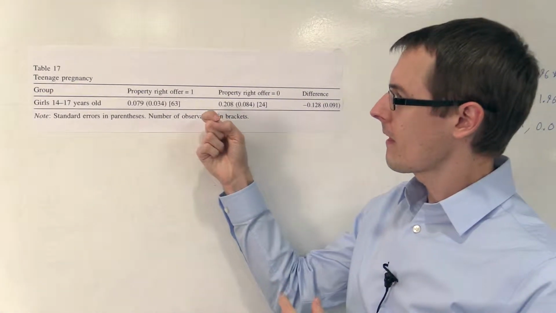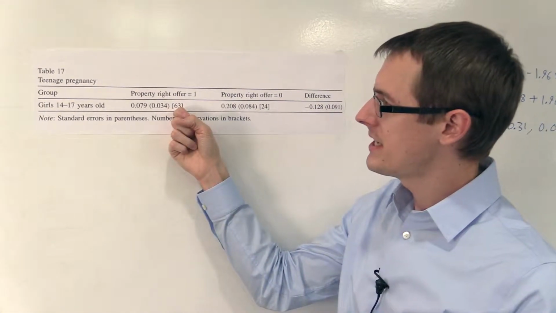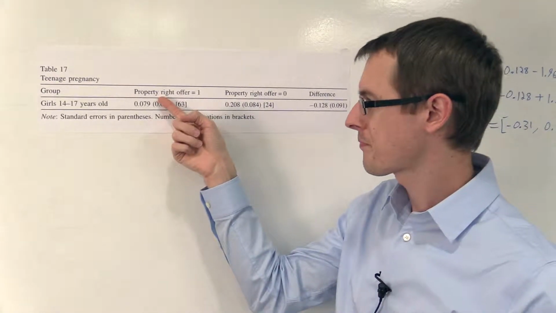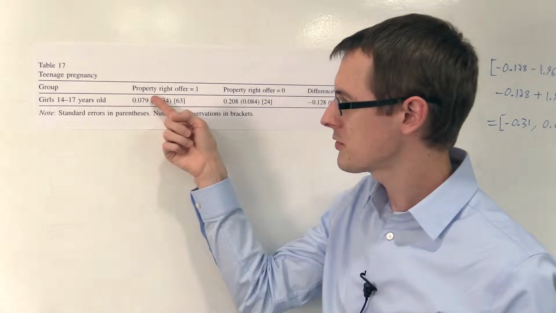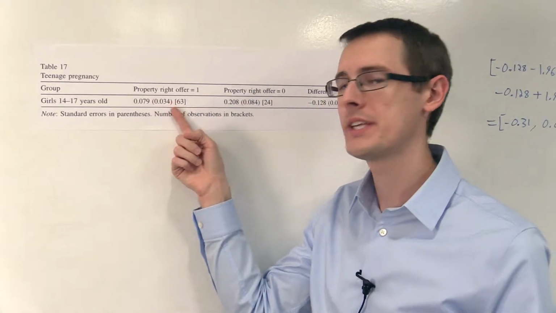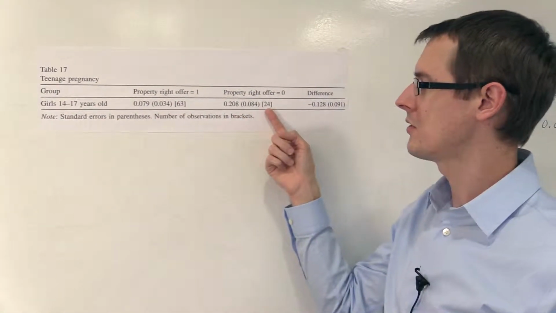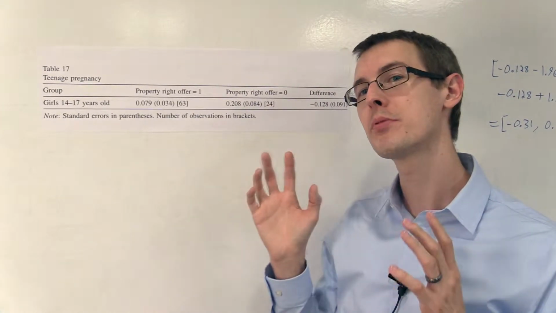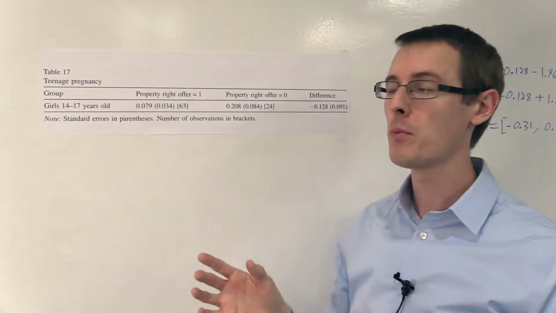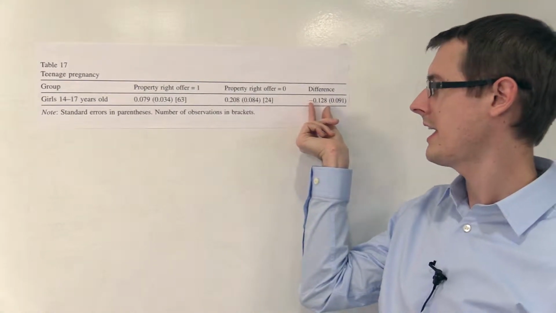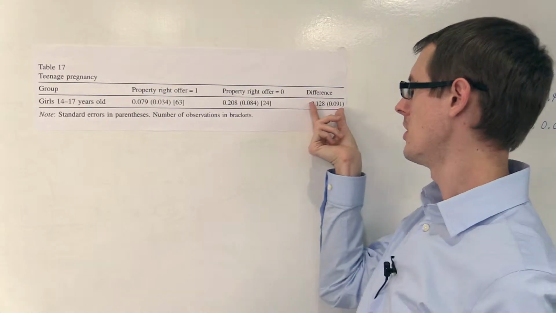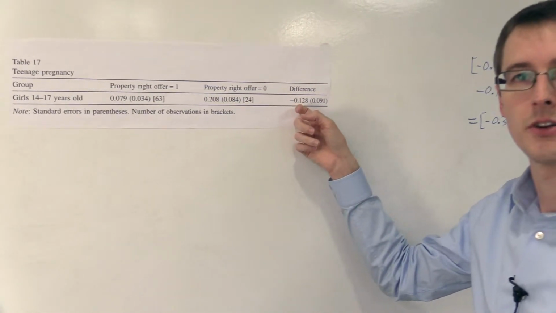Now, here in these brackets, we see the number of observations in each group. So, for the households who had the option of getting property rights, there were only 63 girls. For the households who did not have the option of getting property rights, there were 24. So those numbers are pretty small. So that's why we might be worried that this number here is just statistical noise and it's not an actual effect. Okay? So we're going to have to do the confidence interval for that.